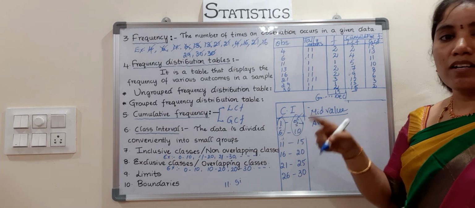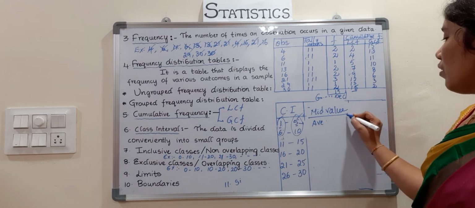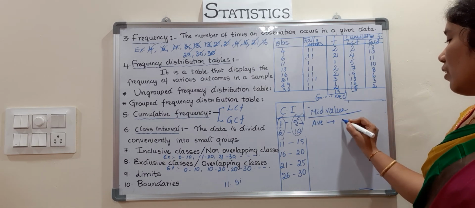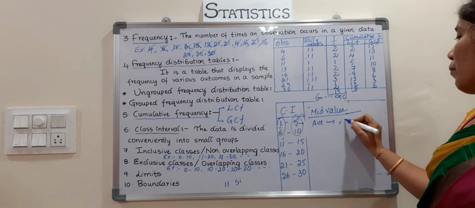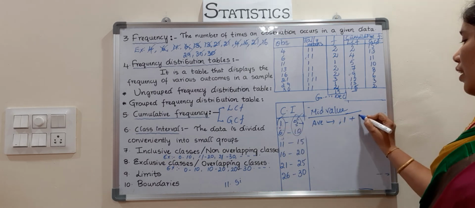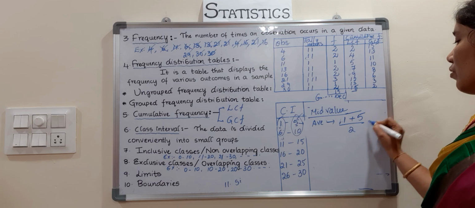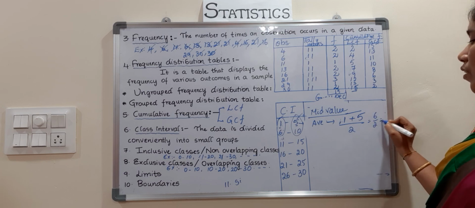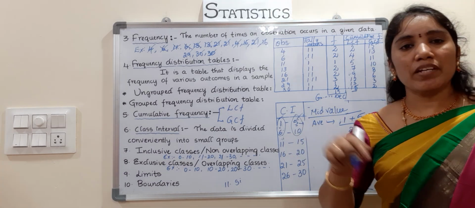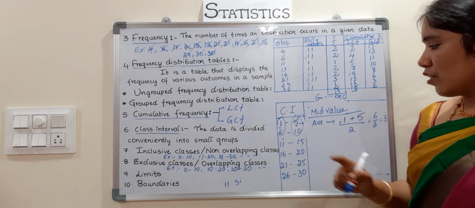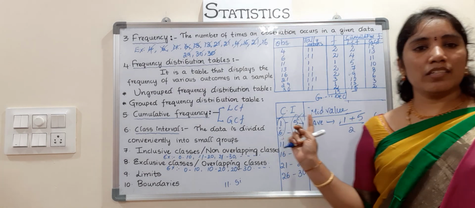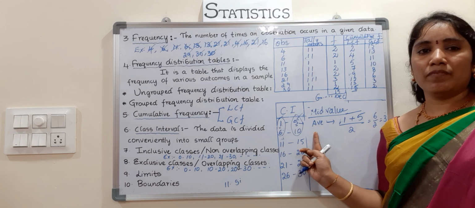It's called the mid value of the class. Average of lower limit 1 and upper limit 5: 6 by 2 is equal to 3. This is called the mid value of the class, children. I think everyone understood? Okay.